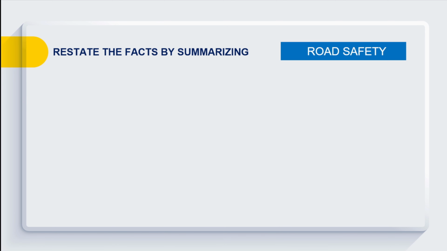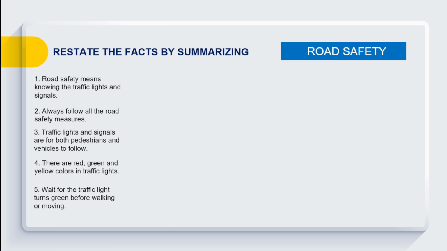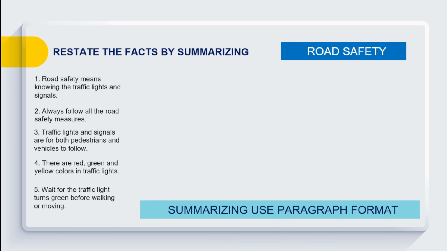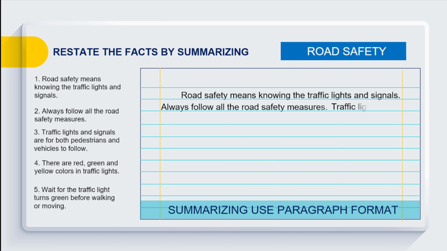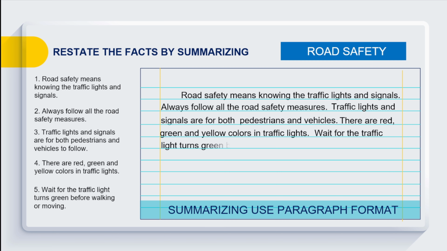This time, let's restate the facts by summarizing. When summarizing we use a paragraph format. Remember to indent the first sentence in the paragraph. Now, let's begin our first sentence, which is road safety means knowing the traffic lights and signals. Then, after the period follow the second sentence. Likewise, with the third, fourth, and the last sentence. Always use capitalization in the first letter of each sentence.